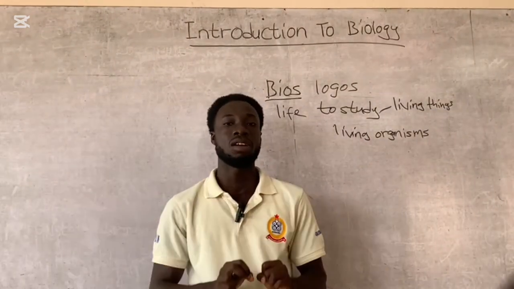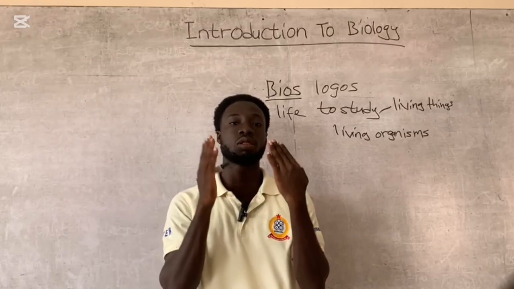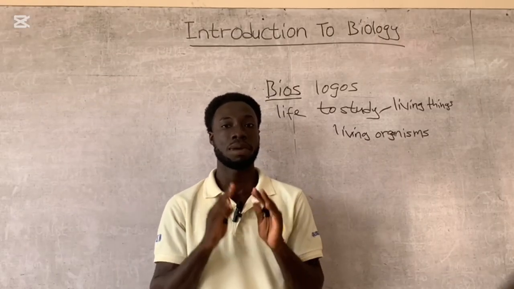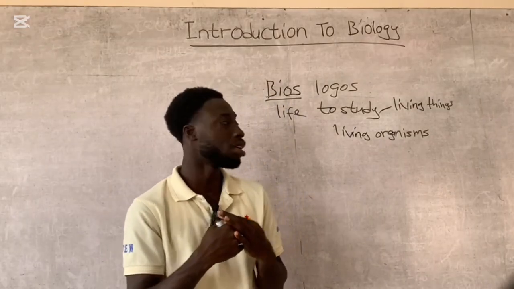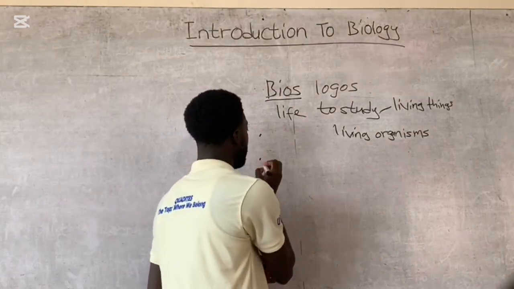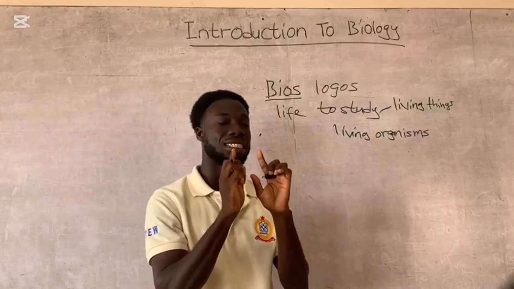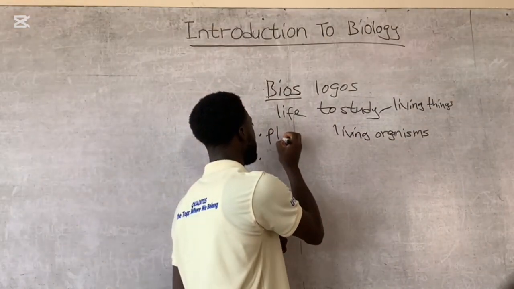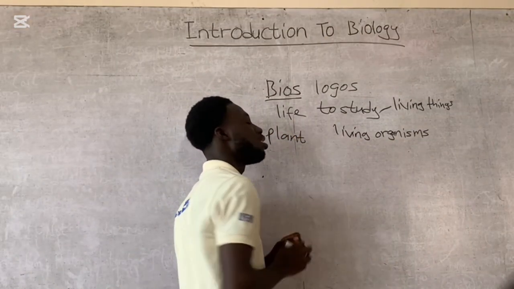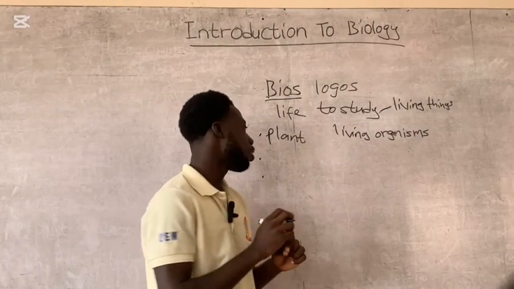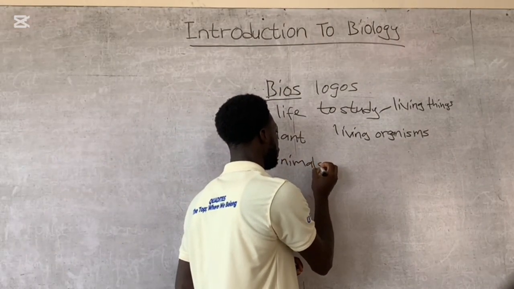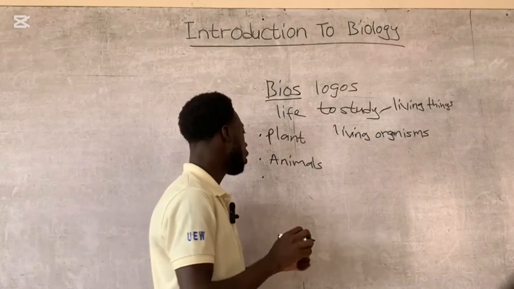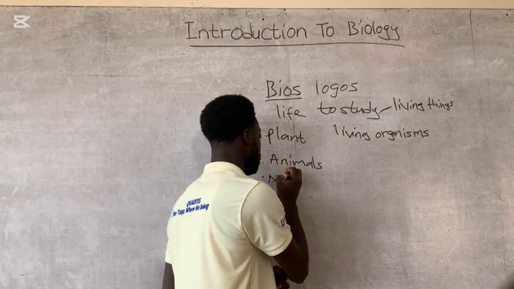Now, biology was grouped into three main groups. And what are these three groups? This must be noted. The first one is plant, the next one is animals, and the last one is microorganisms.